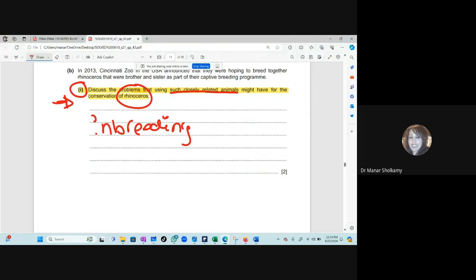Okay, so please understand this question. The same disadvantages of self-pollination or asexual reproduction. Why? Because here we have a case of decrease in biodiversity. I have a small number of rhinoceros. They are brothers and sisters, and I want them to breed together. Inbreeding in animals means I'm going to breed brothers and sisters. And this would decrease variation. Decreased variation has a list of disadvantages.